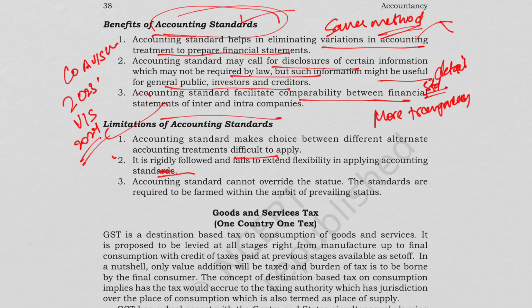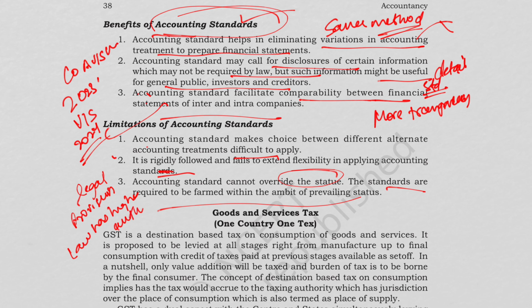Third, we have is accounting standards cannot override the statute. The standards are required to be formed within the ambit of prevailing statute. Okay, so standards basically they have to follow some legal provisions, and law always has higher authority over these standards.